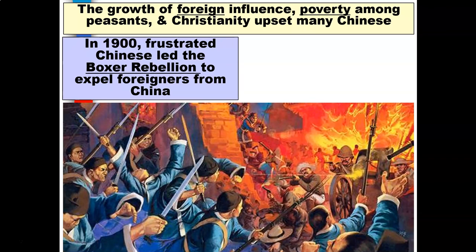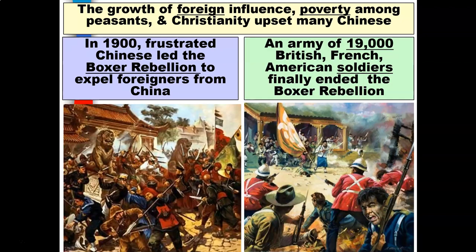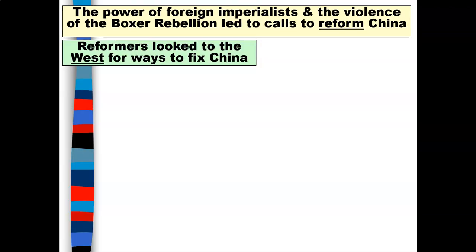And here you have some of those images that demonstrate this conflict, the Boxer Rebellion. And obviously, people with guns would always win. You see the Chinese with swords there and basically unable to do much. An army of 19,000 British, French, American soldiers finally ended the Boxer Rebellion. The power of foreign imperialists and the violence of the Boxer Rebellion led to calls to reform China. Reformers looked to the West for ways to fix China.